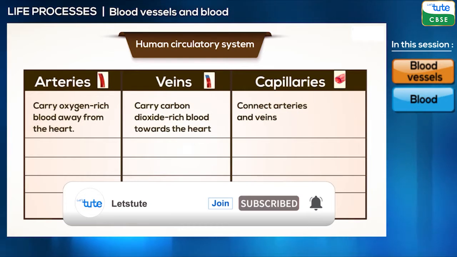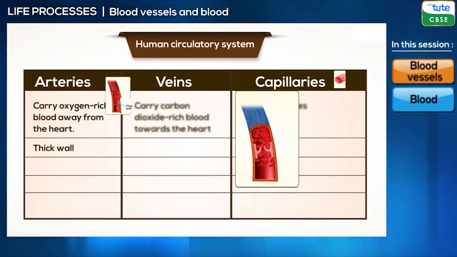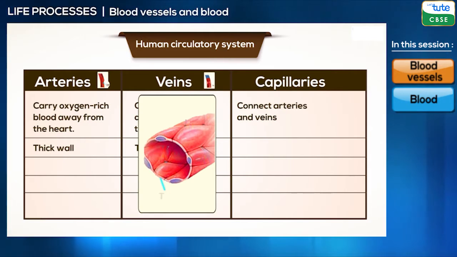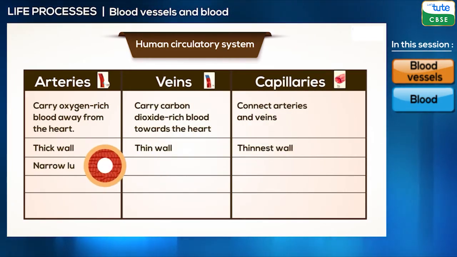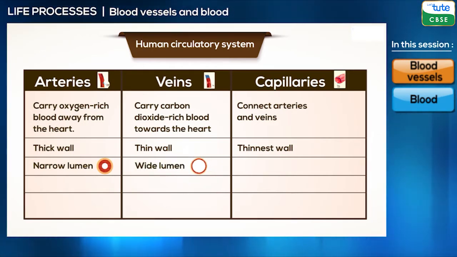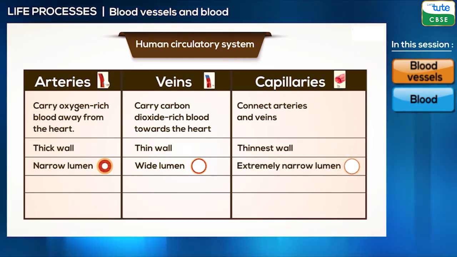Of all the 3 blood vessels, the arteries have the thickest wall. Can you think why is it so? It is to withstand the pressure of the blood pumped by the heart. Veins are thin-walled and capillaries are the thinnest. Talking about the lumen, arteries have a narrow lumen. The vein has a comparatively large or wide lumen and capillaries have an extremely narrow lumen. It is just a single cell wide.